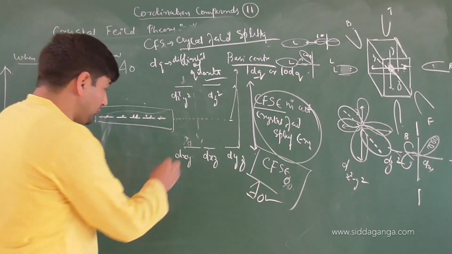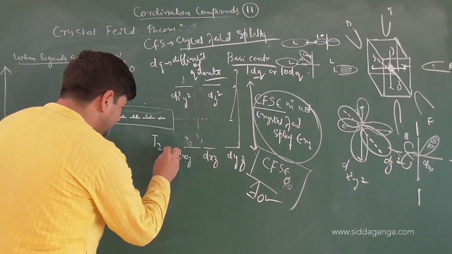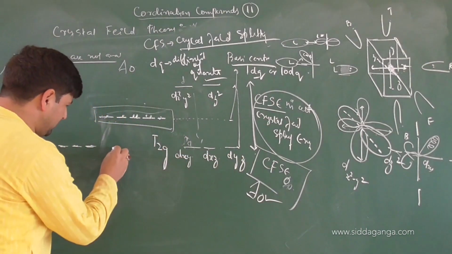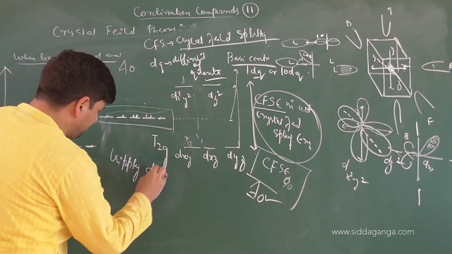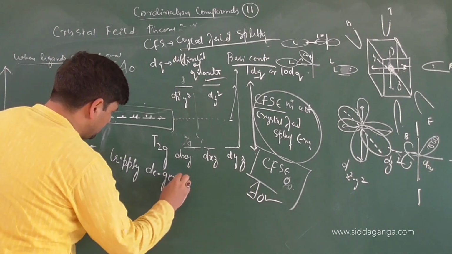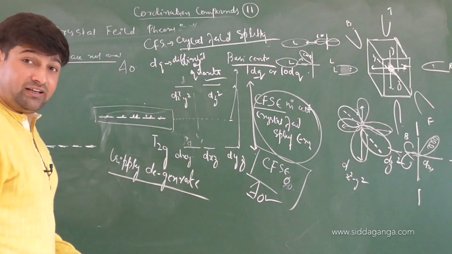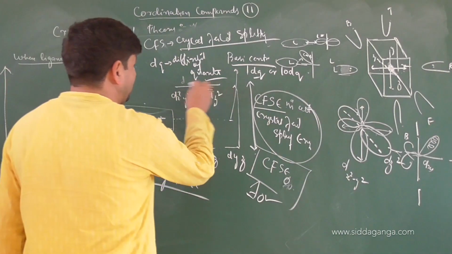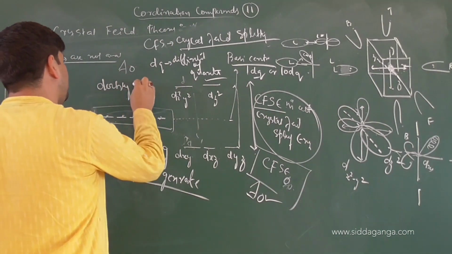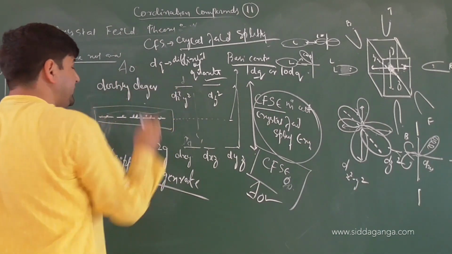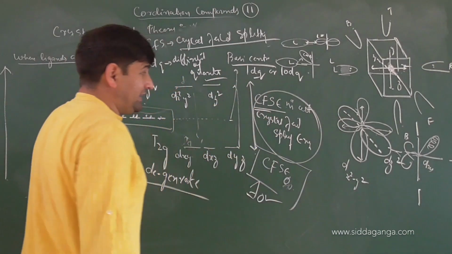There are three. So how many orbitals are there? Three, which are degenerate. So we call this set T2g. T2g means triply degenerate. And now these two orbitals are of the same energy. We call this doubly degenerate. And the amount of energy with which they have split is called the crystal field splitting energy.